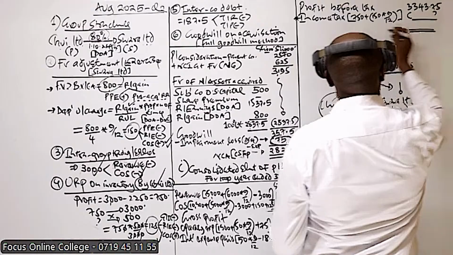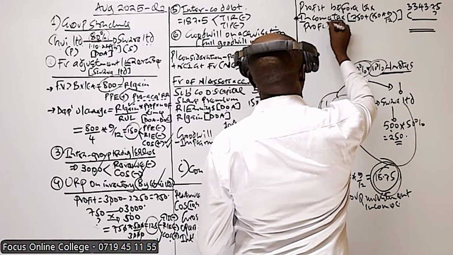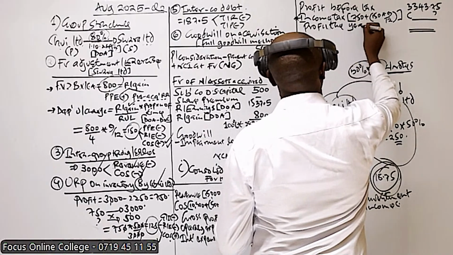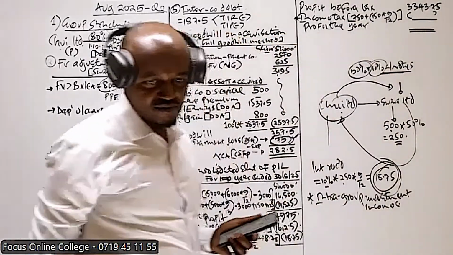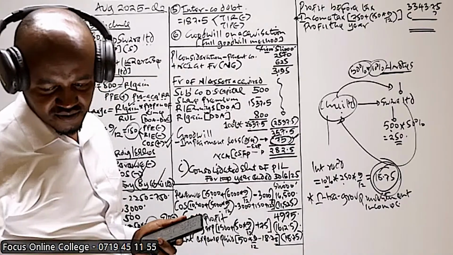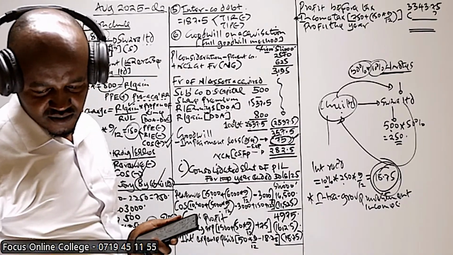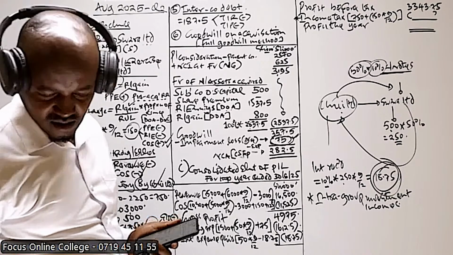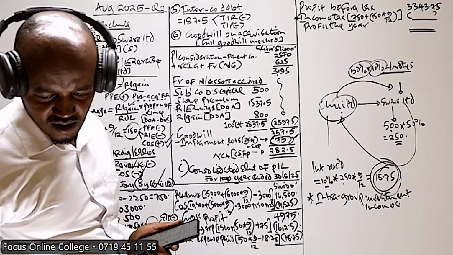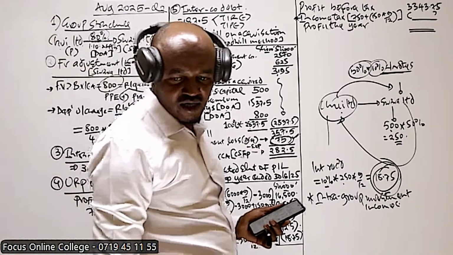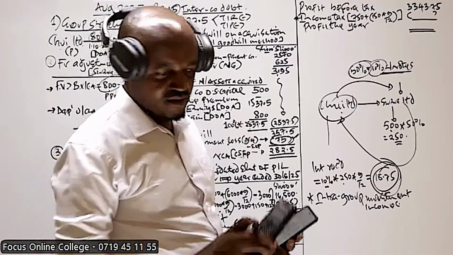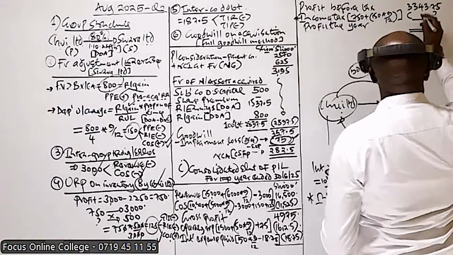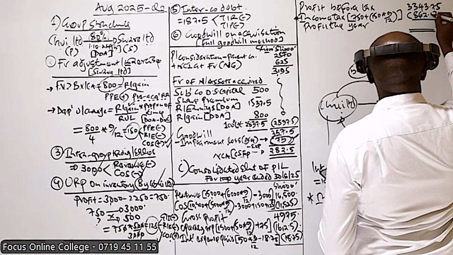And then we will have the profit for the year. That will give us what? You're getting what? 862.5.